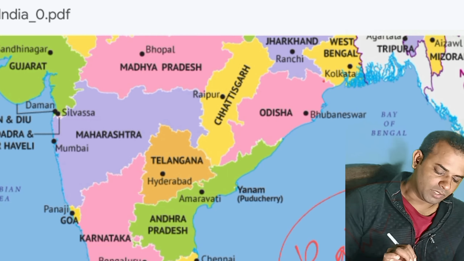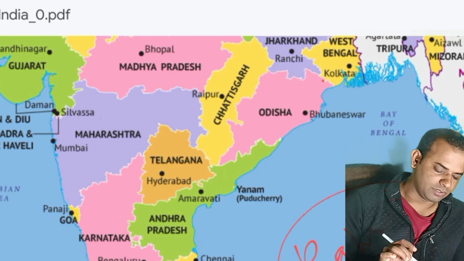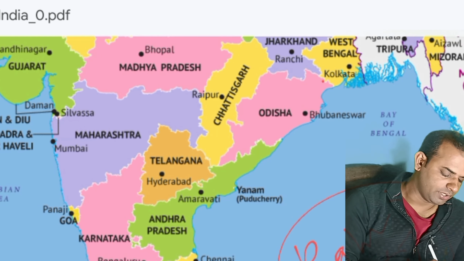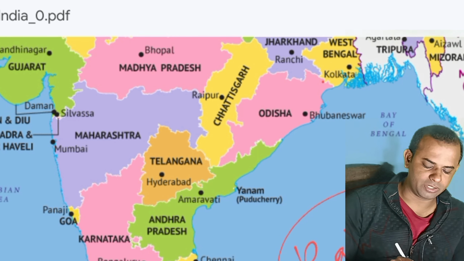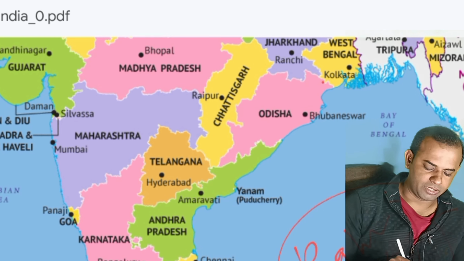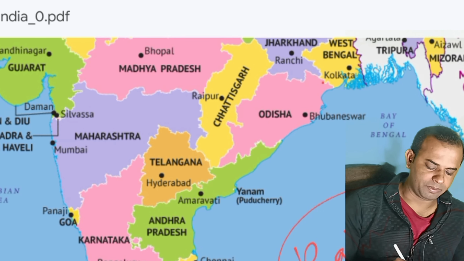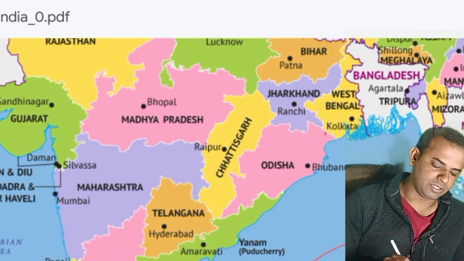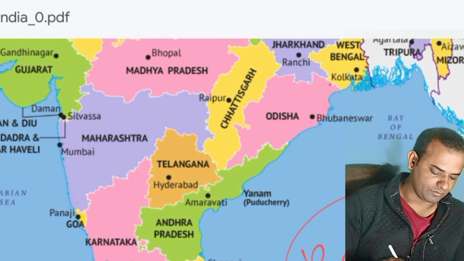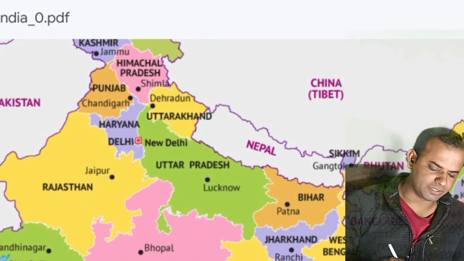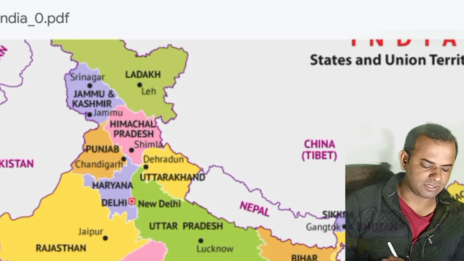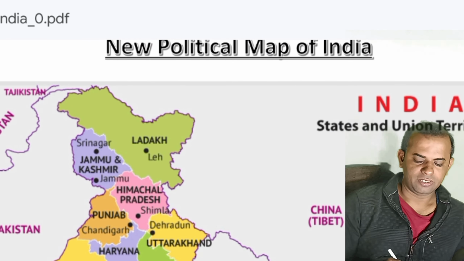Now we will talk about some of the islands that we have. Here it is Lakshadweep, very important. And here it is Andaman and Nicobar, which is a part of India. And I think this much you have to know. So these are the important states.